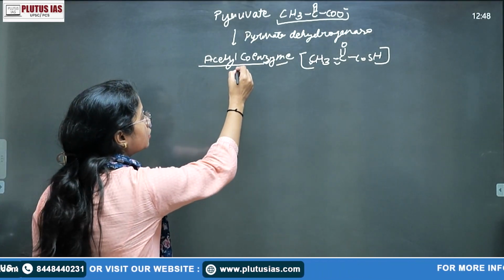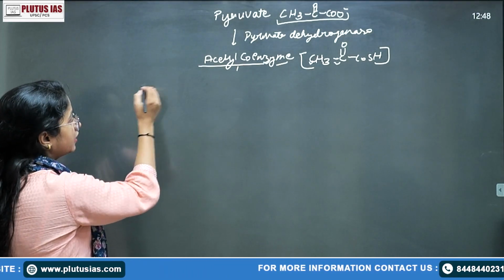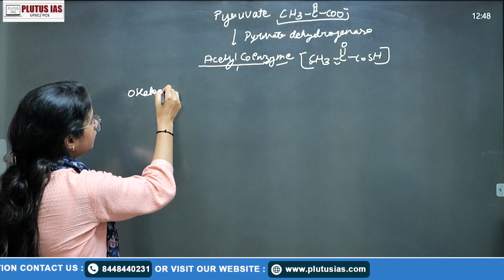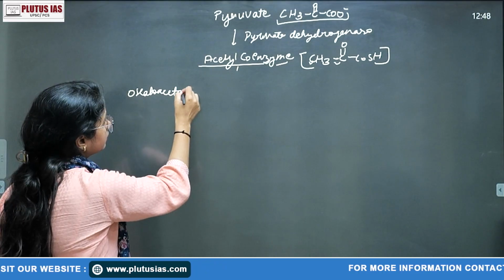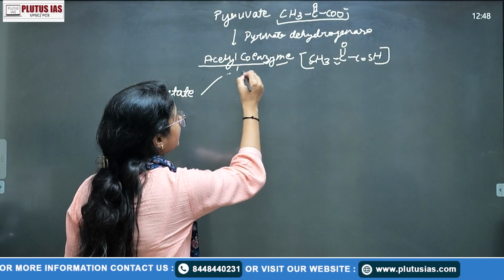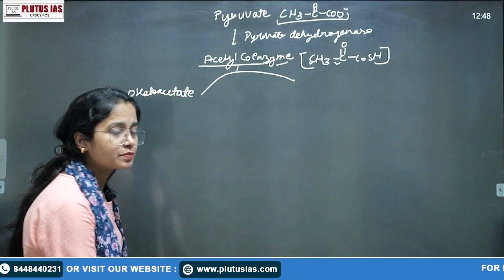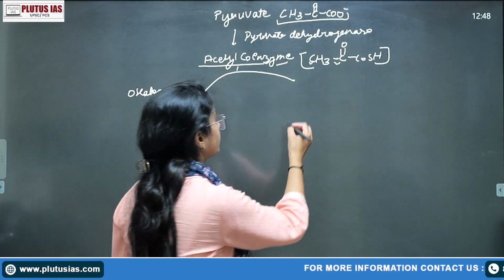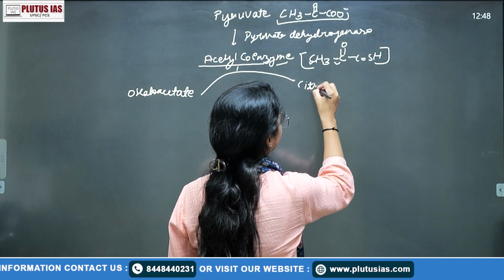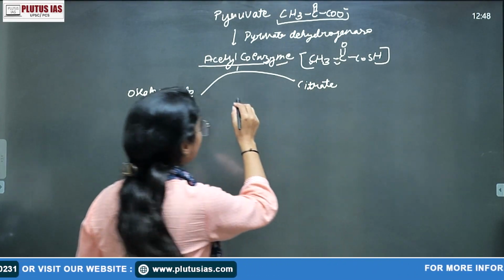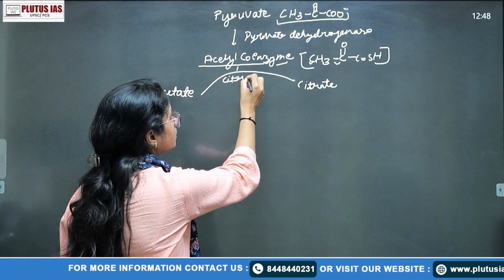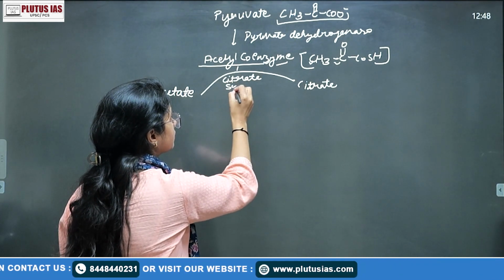So this acetyl coenzyme enters here with that oxaloacetate. This is your 4 carbon compound and this is your 2 carbon compound. From here, the first product is your citrate, with the help of the enzyme citrate synthase.